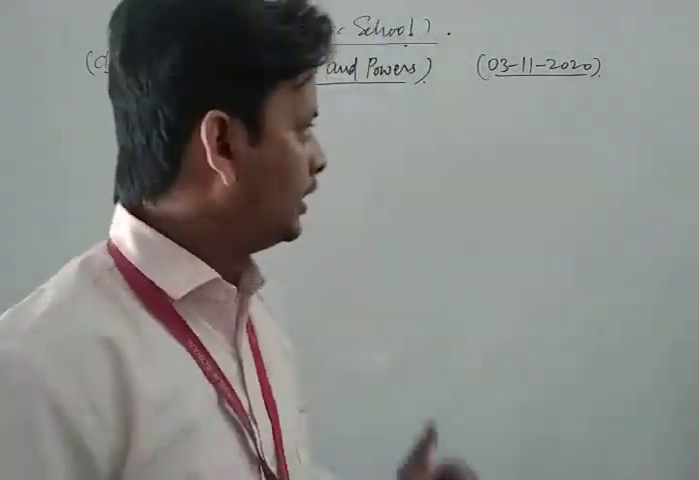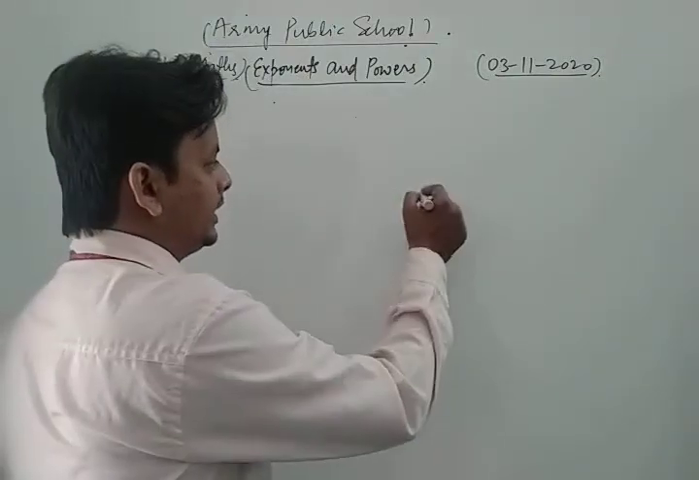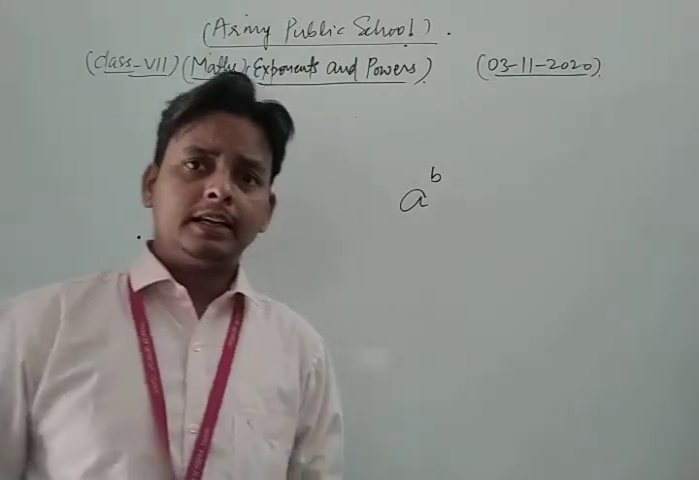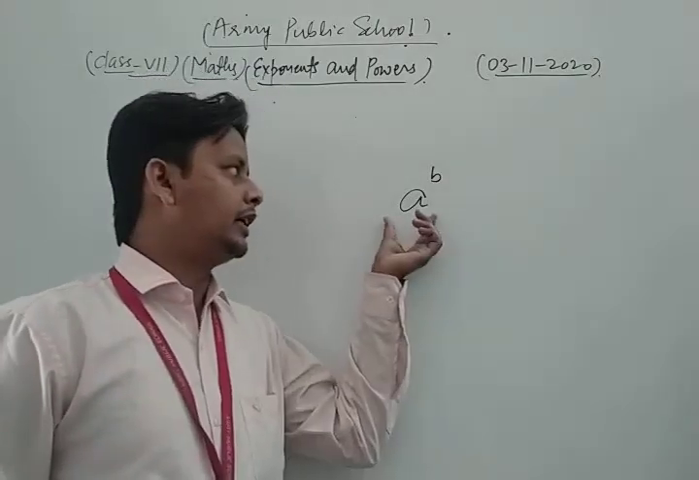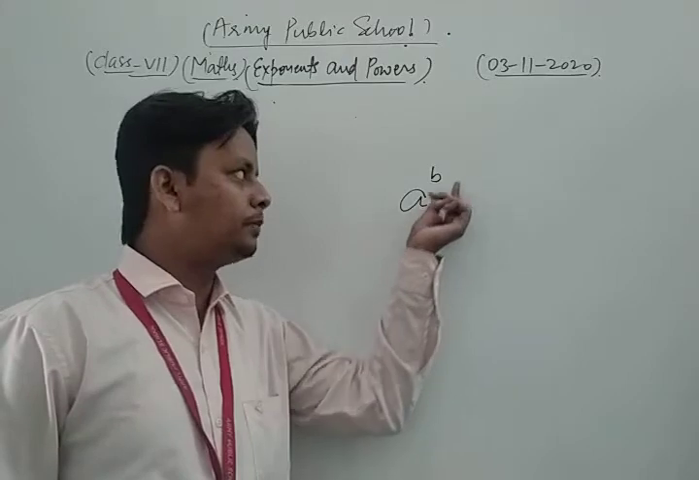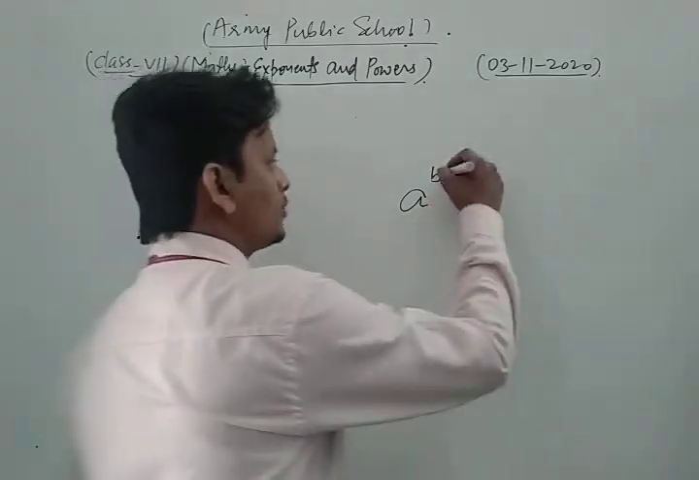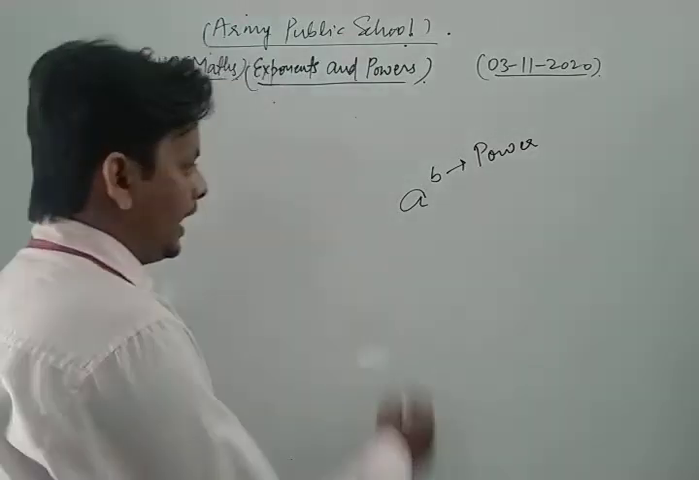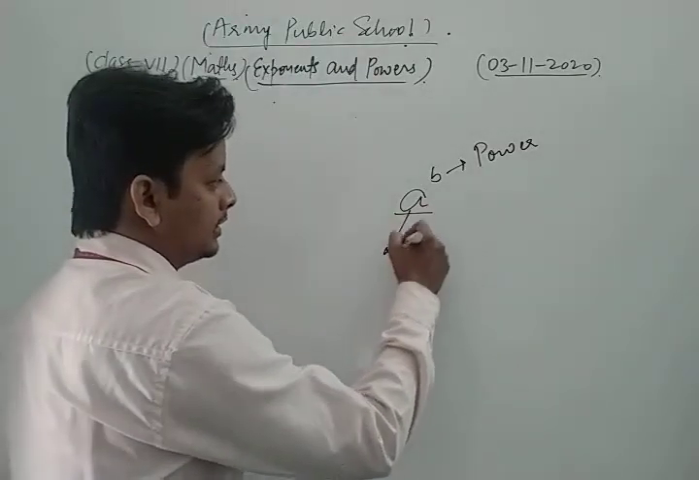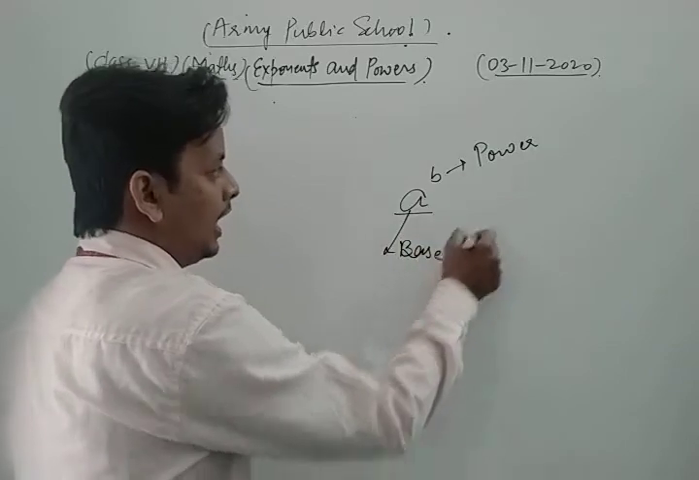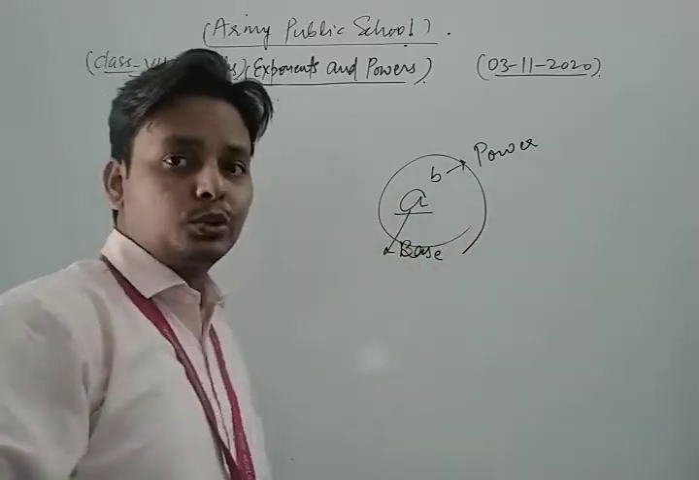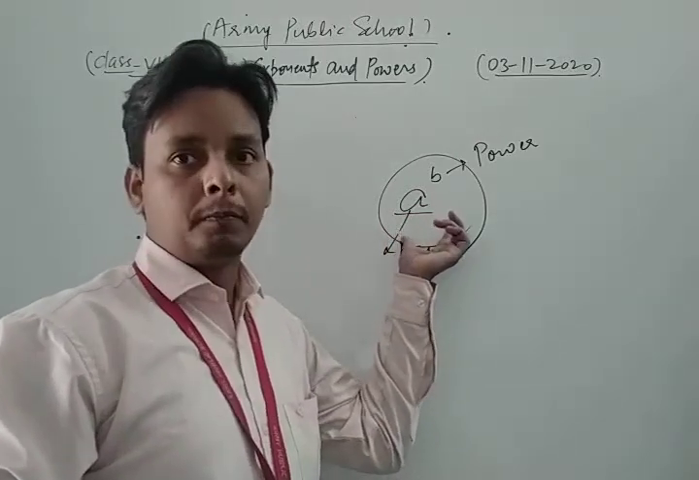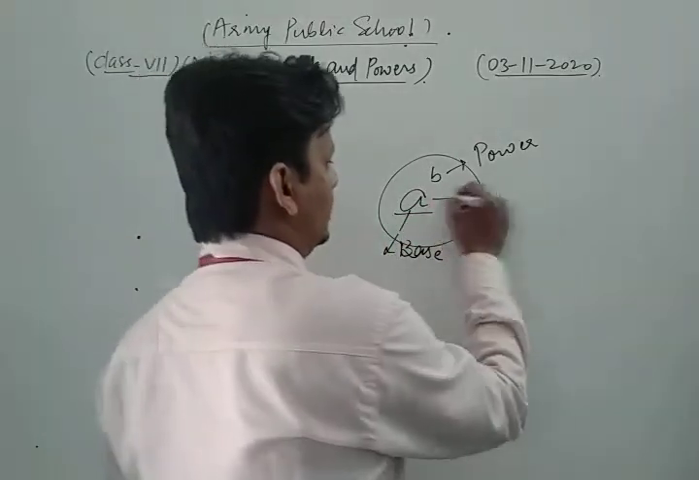Dear friends, if any number is written in the form a to the power b, we read it as a to the power b. Here b is the power, and a is called its base. The method to represent any number in this way is known as the exponential form.